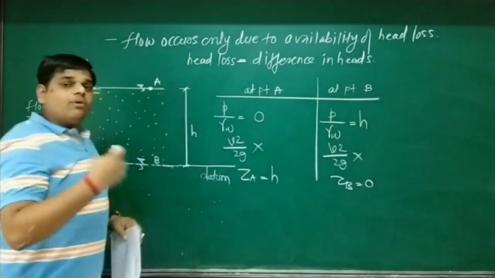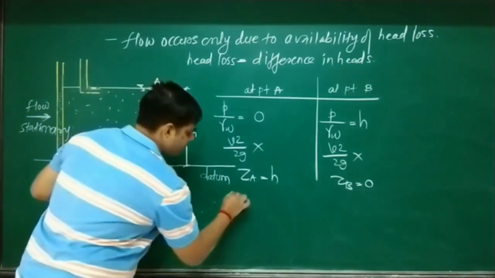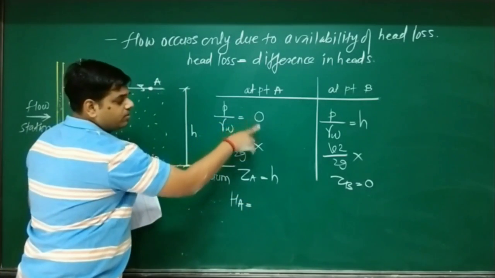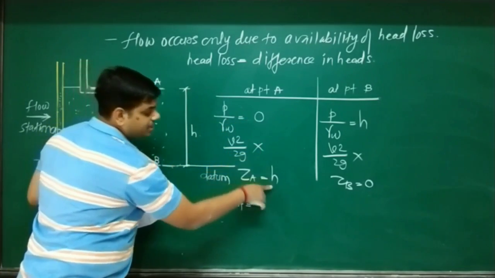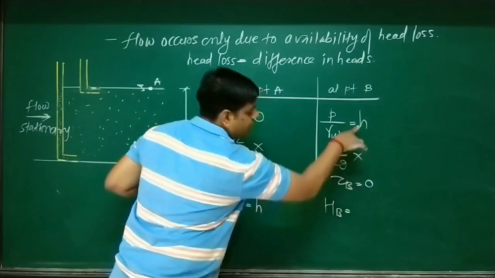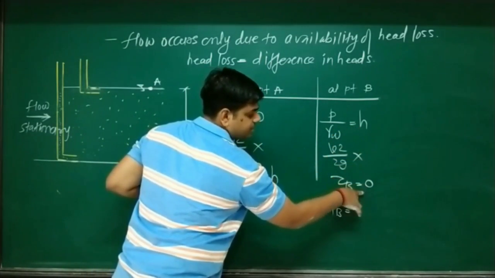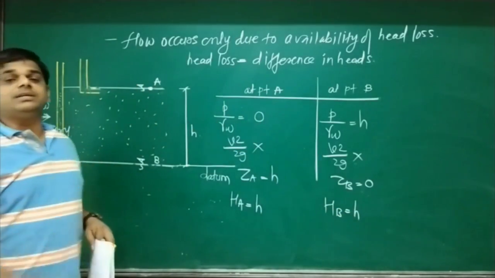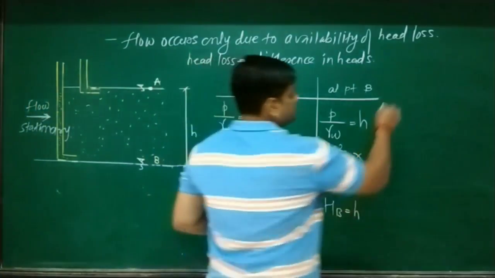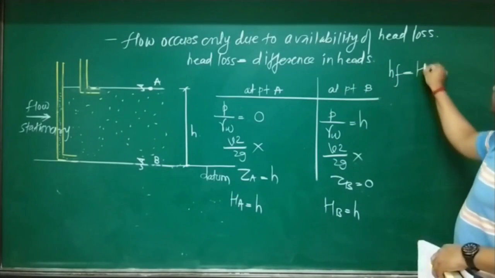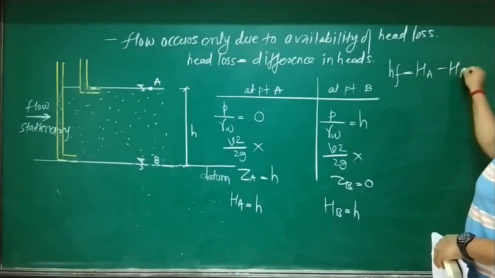Now I am going to calculate total head for A. Total head for A is 0 plus neglected plus H, which is H. Total head for B is equal to H plus neglected plus 0, which is H. Now what is head loss? Head loss is the difference between the two heads. So HF equals HA minus HB.